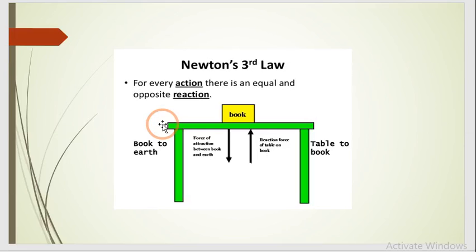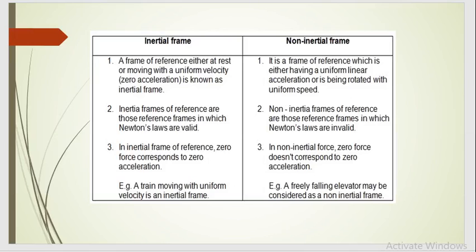So both objects are different, but they have equal and opposite reactions on themselves. When we consider all these things, we know there are a few consequences of these forces. According to that, there are a few types, and we are going to discuss these types and the differences between them one by one.